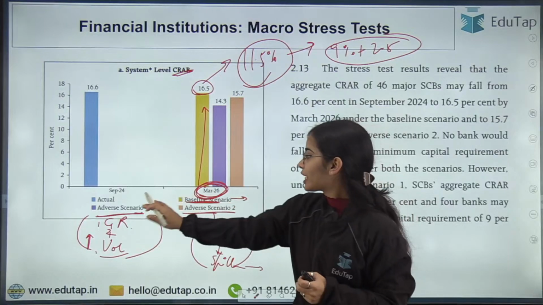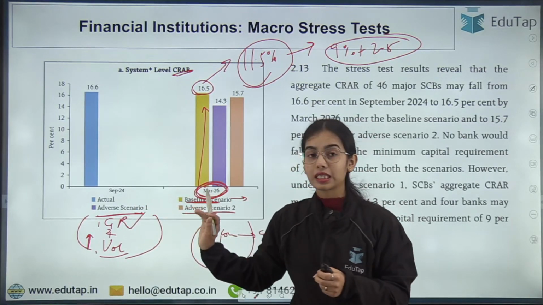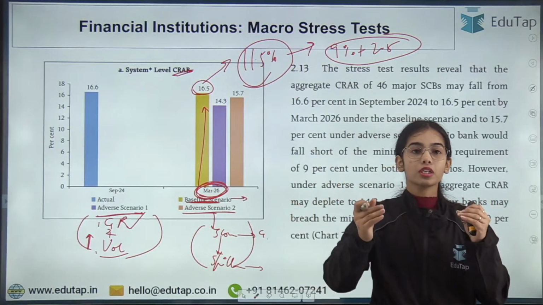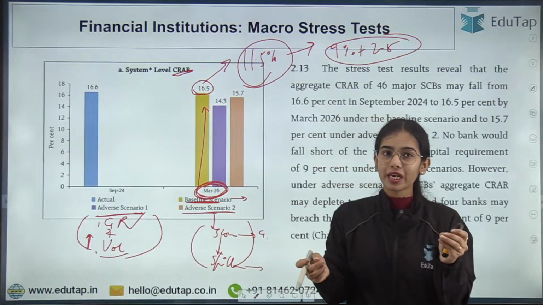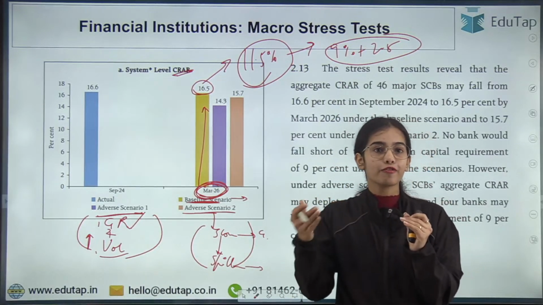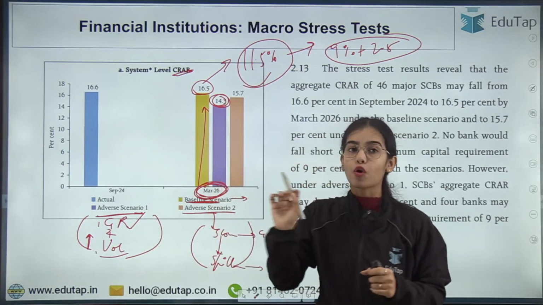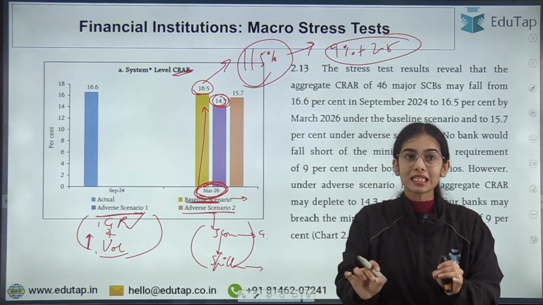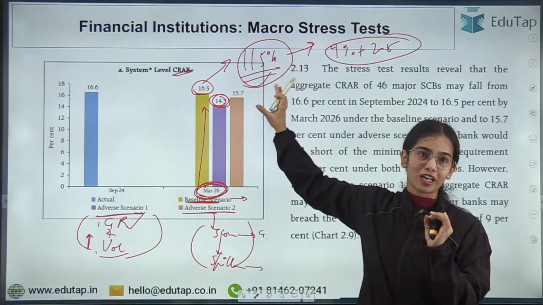Now in the case of adverse scenario 1, if geopolitical risk enhances and volatility in the financial market enhances, it is going to affect the capital buffers in a negative manner. The capital buffers can decrease to 14.3%, but they still remain higher than the minimum of 11.5%.